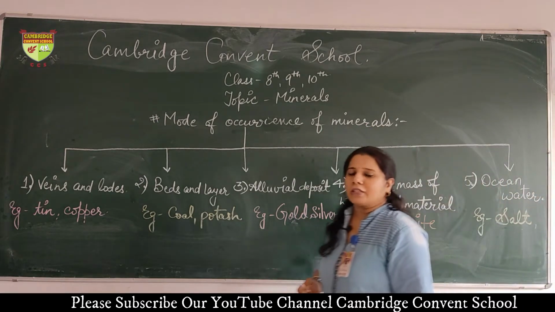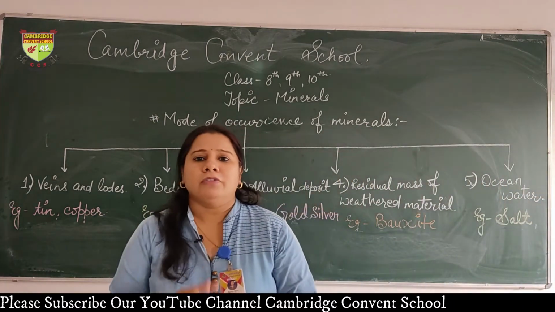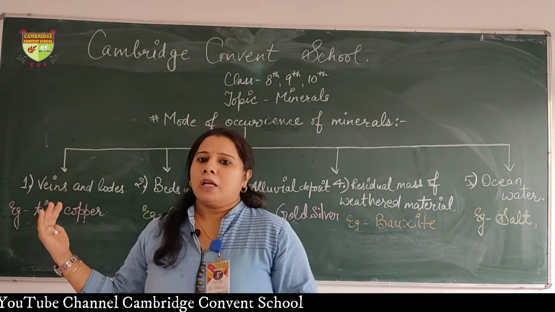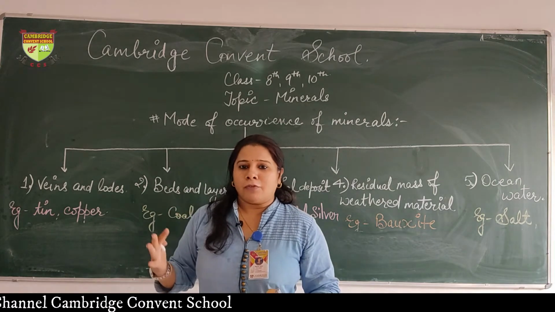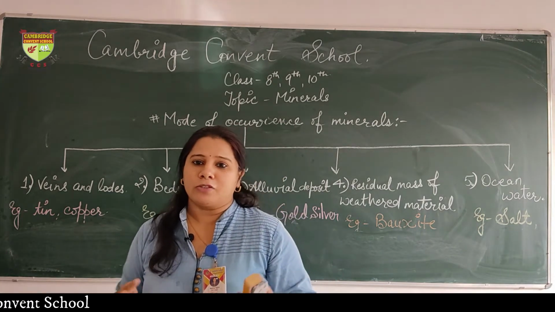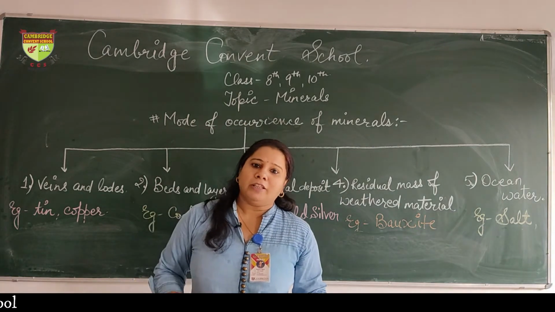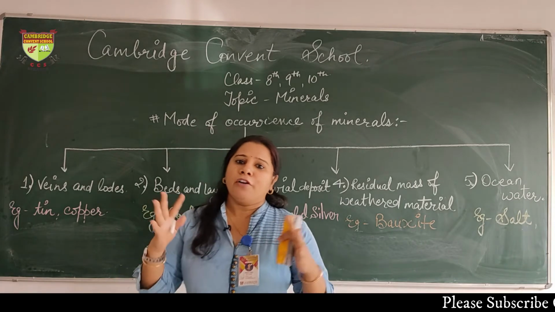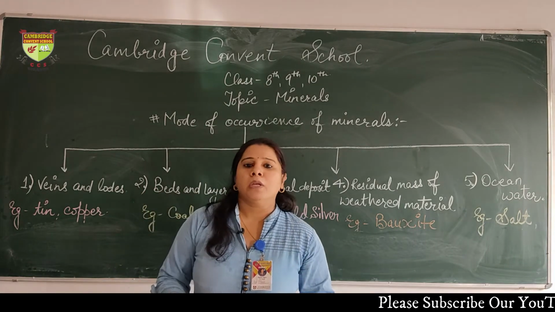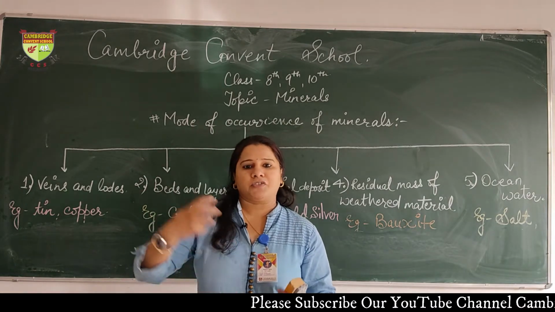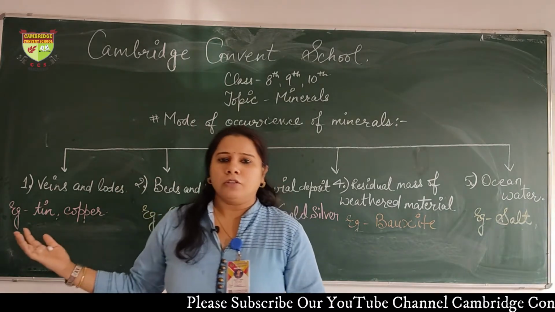In the previous lecture I explained that we get minerals from the outermost surface of the earth, that is known as the crust. But it is not the case that wherever we start digging the earth we will get minerals. No, we get minerals in the form of ore. And what is ore? Ore is a mixture of minerals. Later on they are extracted and further used.